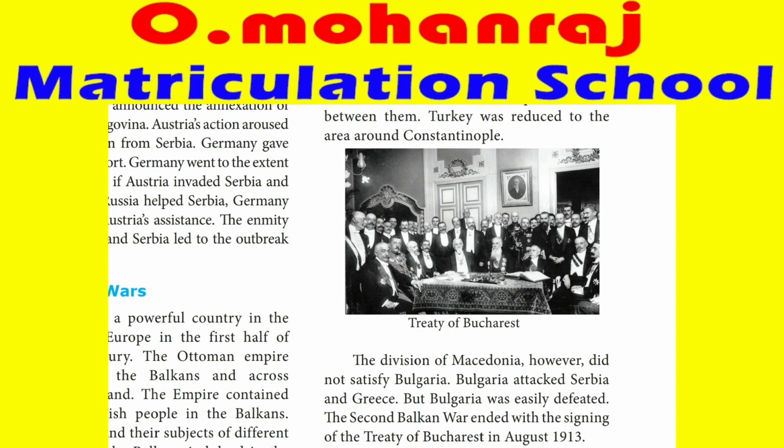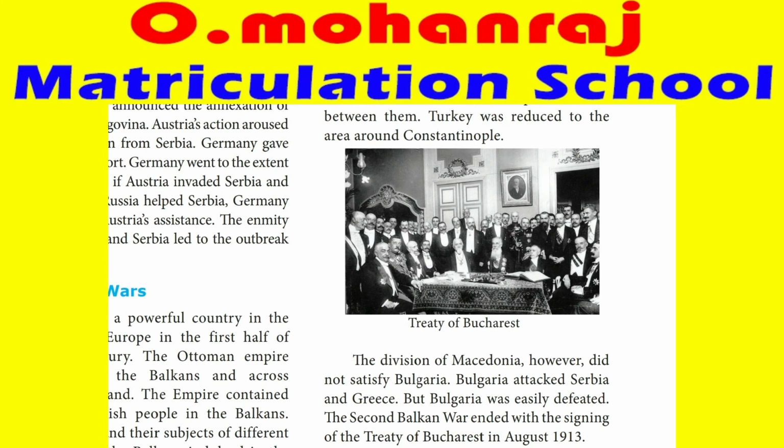The division of Macedonia, however, did not satisfy Bulgaria. Bulgaria was not satisfied with the portion that was given to it. Bulgaria attacked Serbia and Greece, so they started to fight among themselves. But Bulgaria was easily defeated. The Second Balkan War ended with the signing of the Treaty of Bucharest in August 1913. Bucharest is the capital of Romania, which is also one of the Balkan countries. They signed the treaty to stop the war over the division of Macedonia.